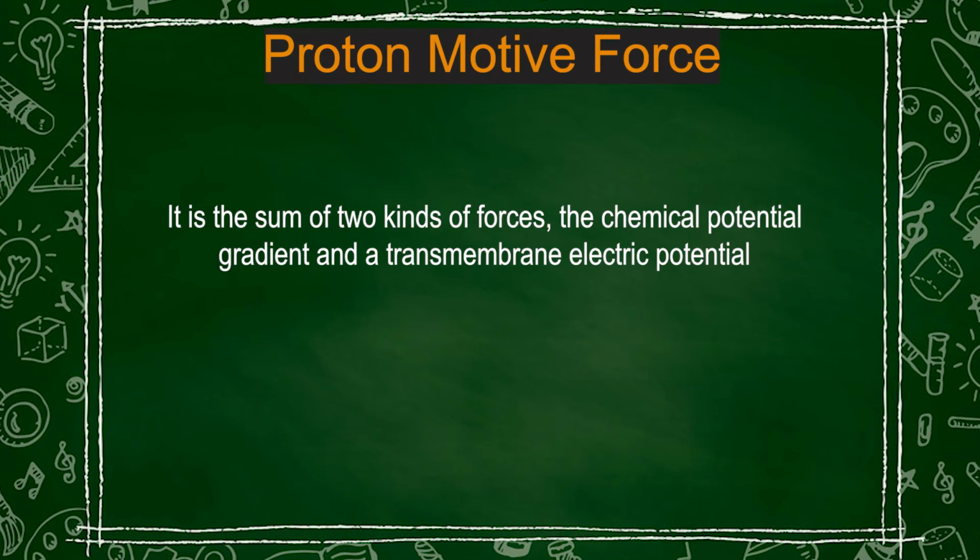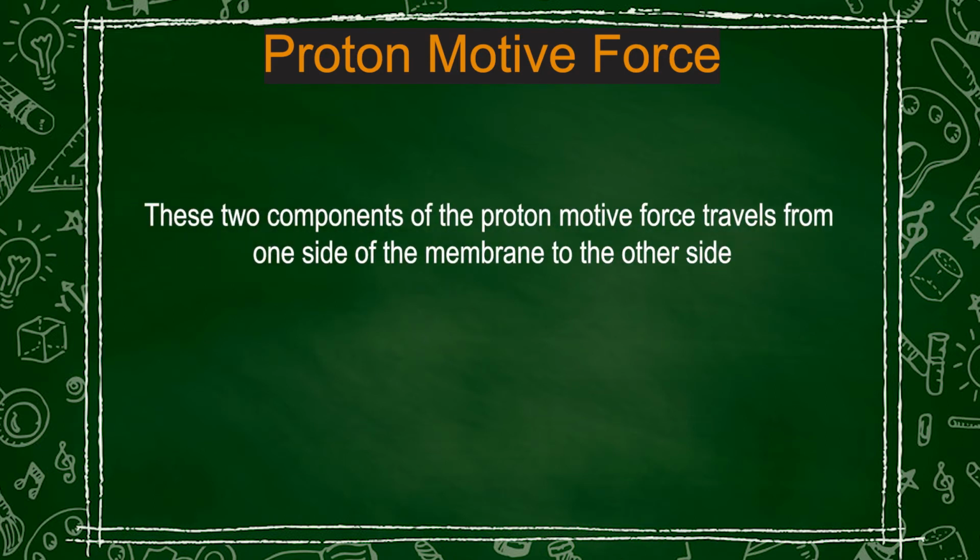Protonomotive force, if you look into it, basically consists of an electrochemical gradient. So, the electrochemical gradient which is built up due to the diffusion or pumping of H plus ions, that is the protons, across the membrane. So, protonomotive force consists of two kinds of forces, the chemical potential gradient and a transmembrane electrical gradient. So, these two make up the electrochemical gradient. These two components of the protonomotive force travel from one side of the membrane to the other side.